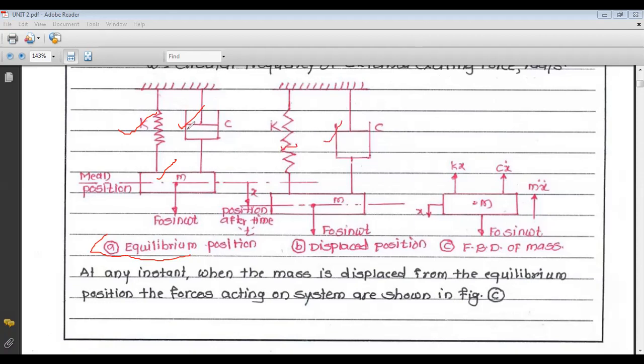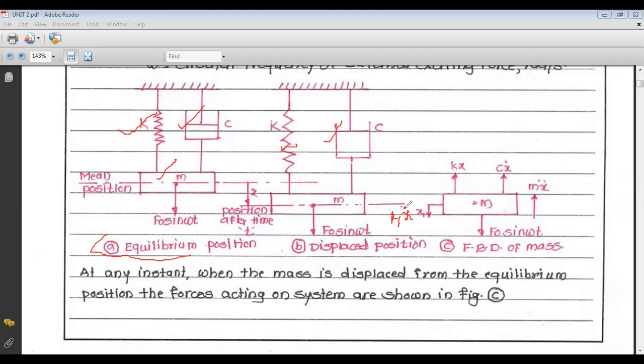The lower position is the bottom dead center and the upper is the top dead center, so there is also displacement. Now at the displaced position, we have to consider the forces. The displacement is in the downward direction, so velocity is also downward, and acceleration, that is x double dot, is also in the downward direction.